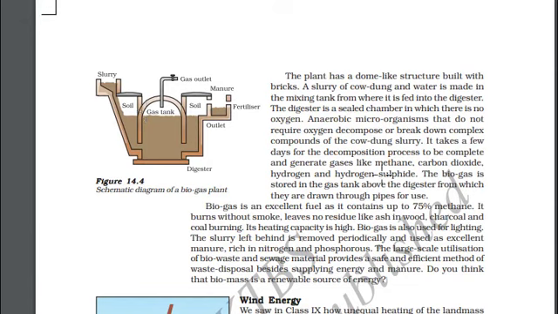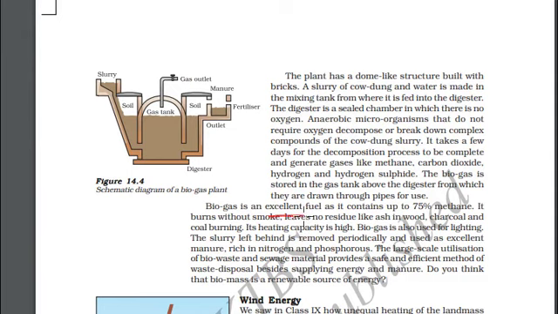The major byproducts of this anaerobic reaction are methane, carbon dioxide, hydrogen and hydrogen sulfide. Biogas is stored in the gas tank and suitable pipes are used to extract the produced gases.